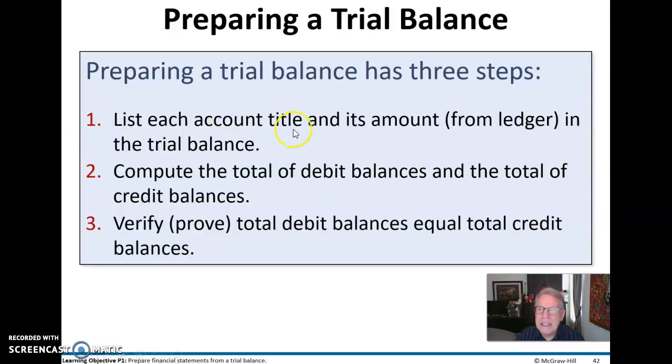We list each account and its amount from the ledger in the trial balance. That should say the ending amount here. And we compute the total debits and the total of the credit balances, and we look at that trial balance to ensure that the debit balances equal the total credit balances.